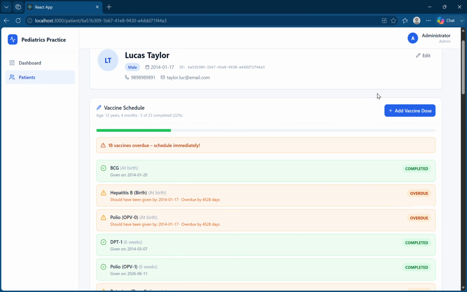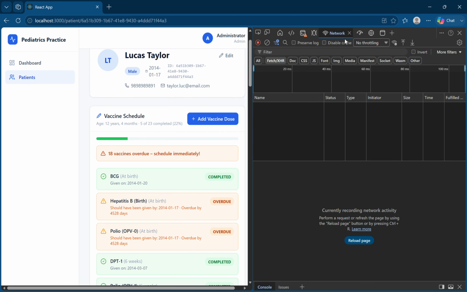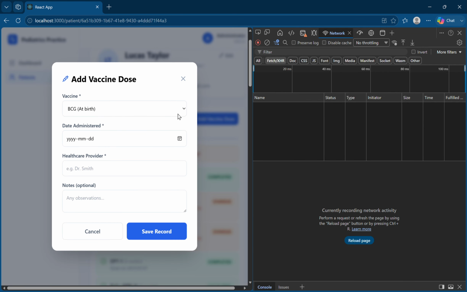Actually, I should have shown through inspect. So let's change one more. Let's change the hepatitis B birth dose, today, Dr. Jane, injection method.